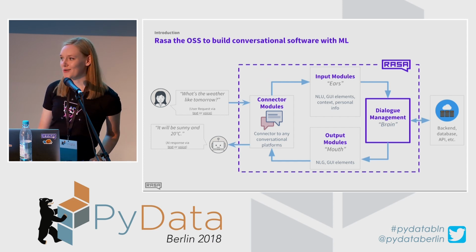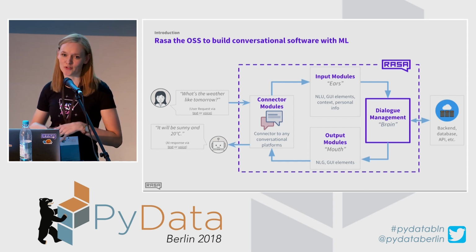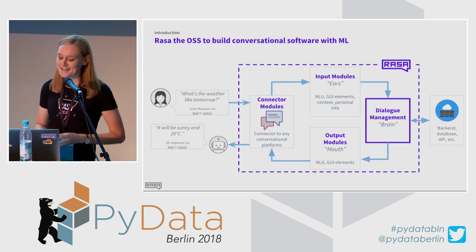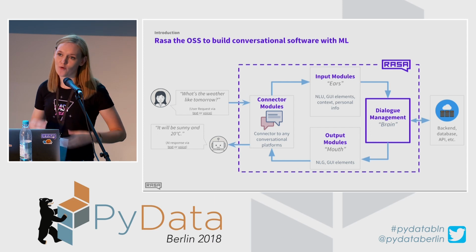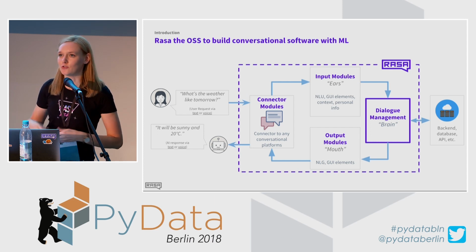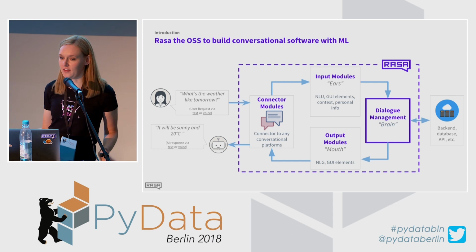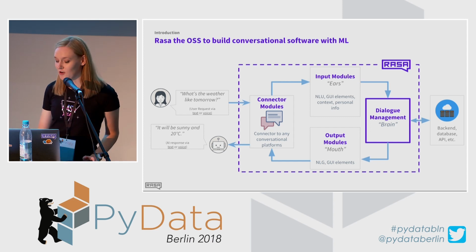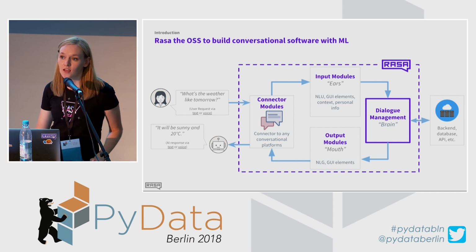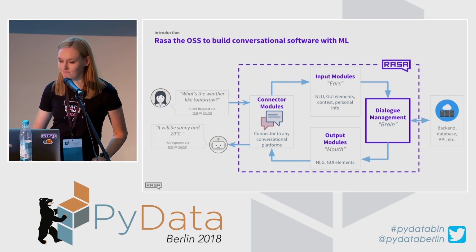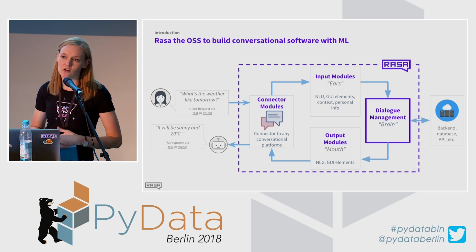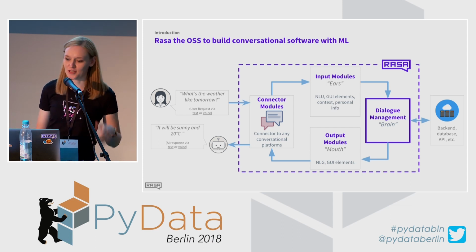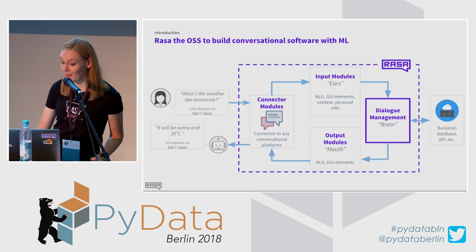So this is the Rasa Core stage, where the chatbot takes all these extracted pieces of information and some other bits and predicts how a chatbot should respond. So responses can be different things. It can be just simple text responses, or you can also connect your chatbot to some kind of backend. So for example, retrieve data from a database or make API calls and use that extracted information as responses to a user.